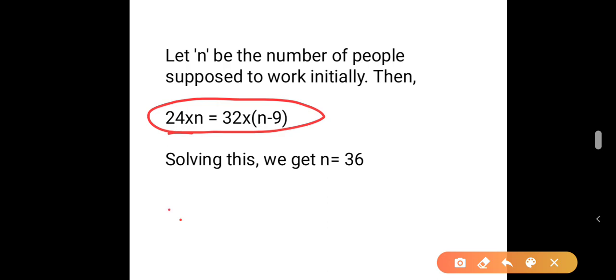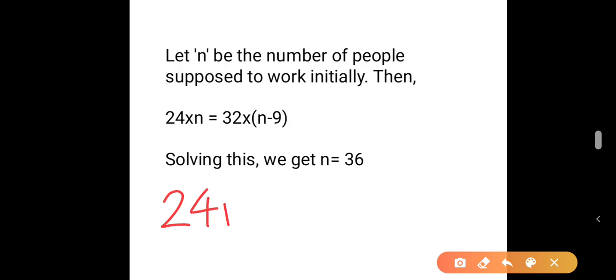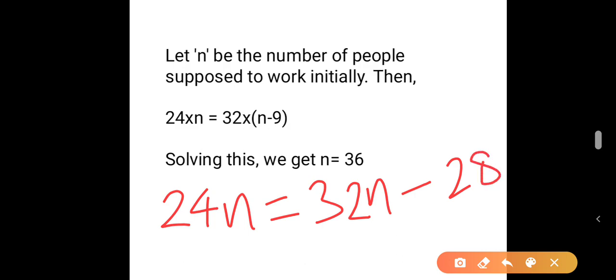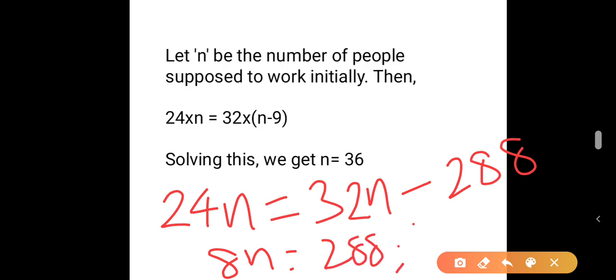So, solving this, we get 24n is equal to 32n minus 288, which means 8n is equal to 288, or n is equal to 288 by 8, which is 36.